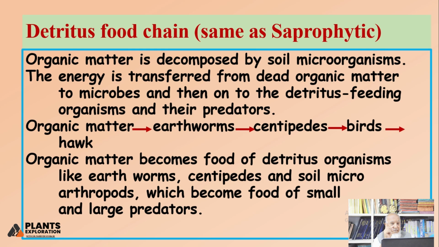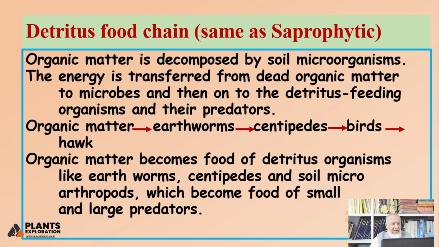From dead organic matter, decaying organic matter, manure, or in Pashto we say deran, a heap of manure, we cannot see what is happening, but internally a breakdown is going on. That organic matter is decayed, broken down into finer particles and ultimately the nutrients are released.